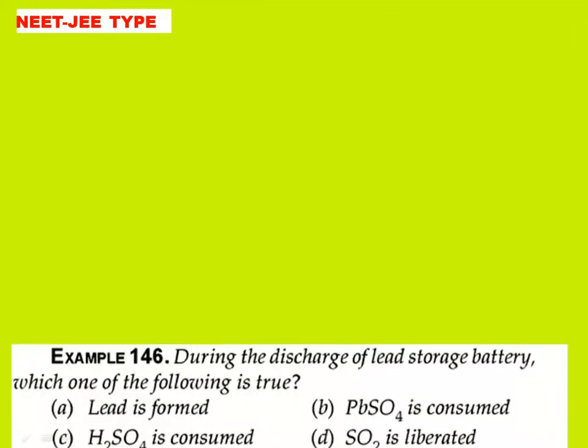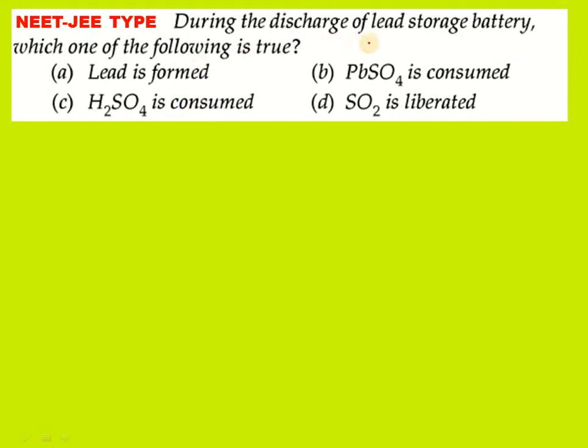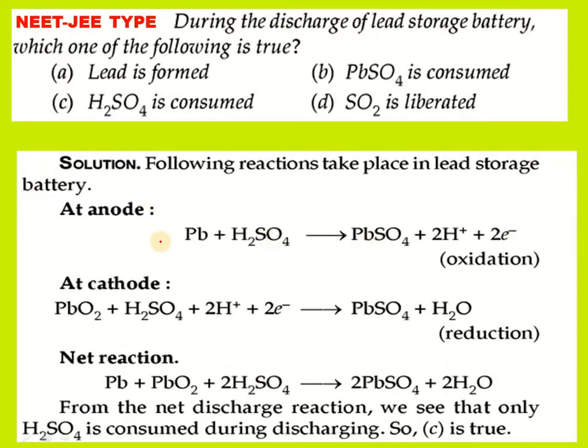See the next one. During the discharge of lead storage battery, which one of the following is true? Lead is formed, lead sulfate is consumed, H2SO4 is consumed, SO2 is consumed. We have to check the reactions taking place in the lead storage battery.